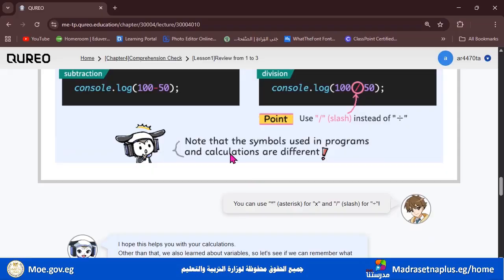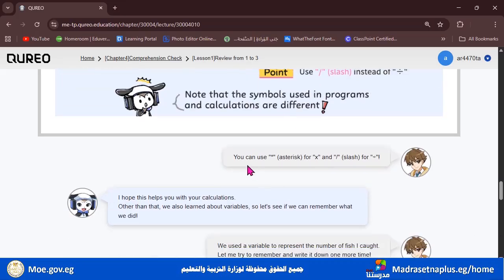Note that the symbols used in programs and calculations are different. Okay, so here we have Ricky says you can use asterisk for a multiplication sign and a slash for the division sign. I hope this helps you with your calculation.